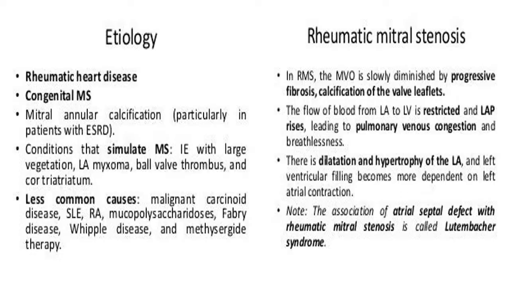From the 4 centimeter square valve area, the patient remains asymptomatic for up to 10 years, till the valve area becomes less than 2 centimeter square. 4 centimeter का valve 2 centimeter तक आने में 10 to 15 years लग जाते हैं. So suppose the patient has the history of acute rheumatic fever at the age of 15 years, the patient becomes symptomatic at the age of 25 years. So usually the patient presents clinically and becomes symptomatic within 20 to 30 years.